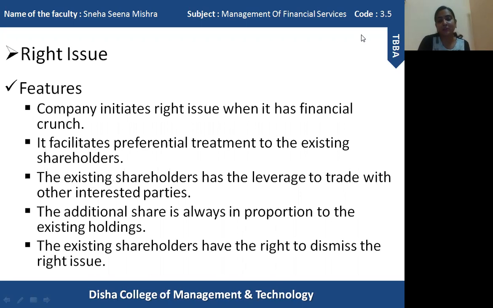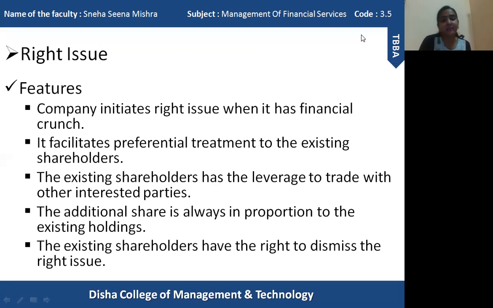A company which has a sufficient amount of funds does not go for right issues, because they have to issue those shares to the existing shareholders. So the first feature is that organizations which are going through financial problems can go for the method of right issue.